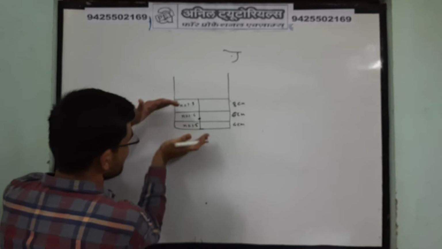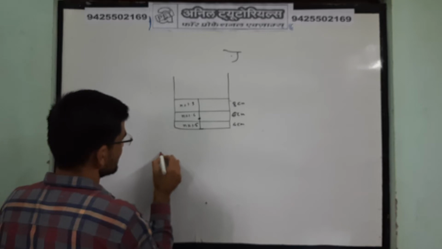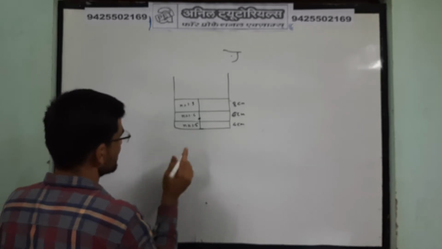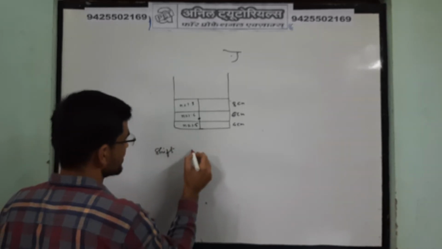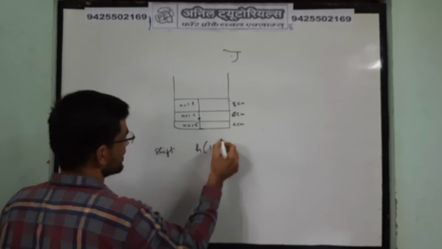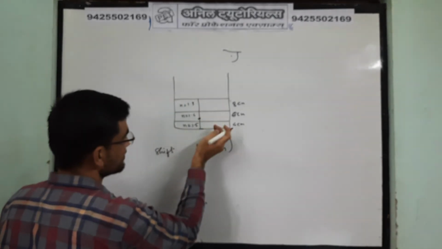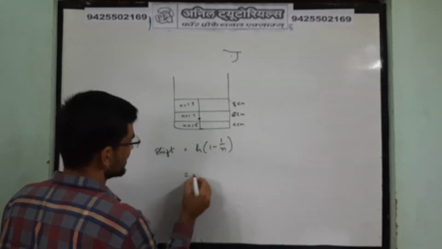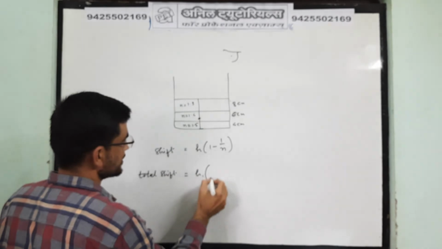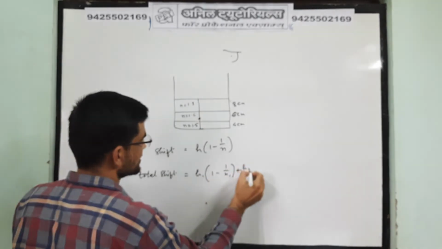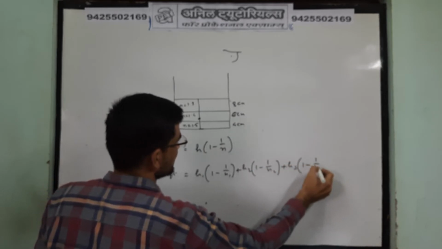So you know, for one liquid we saw the apparent depth, the vertical shift, that was h times (1 minus 1 upon refractive index). Here we have three different transparent media, so we take the total shift: h1(1 minus 1/n1) plus h2(1 minus 1/n2) plus h3(1 minus 1/n3).